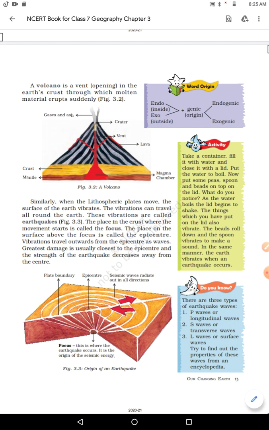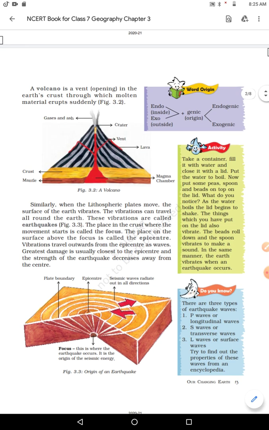The force of the wave becomes slow, the force becomes less away from the epicenter, right? And it causes both loss of life as well as loss of property. So an earthquake causes casualties as well as loss of property.